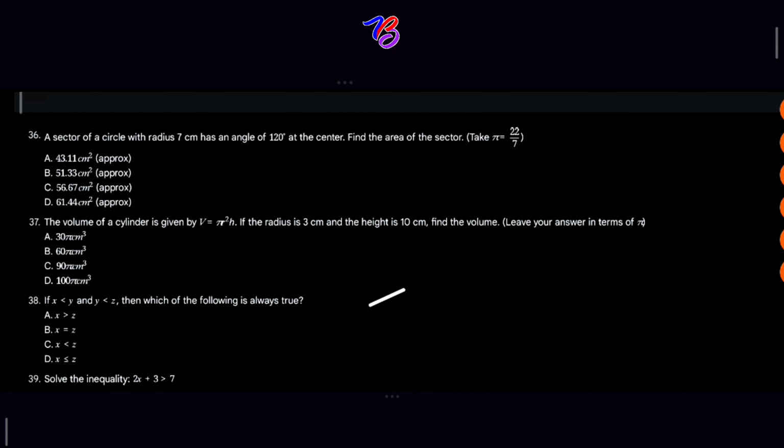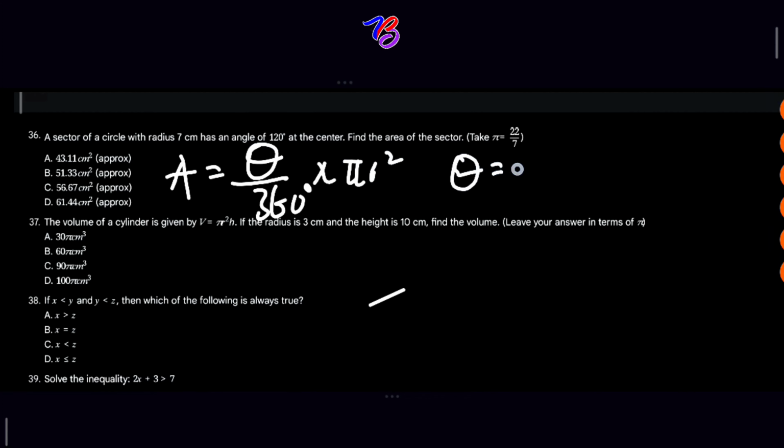Question 36. A sector of a circle with radius 7 centimeters has an angle of 120 degrees at the center. Find the area of the sector. Take pi to be 22 over 7. So if we are solving this, the area of a sector of a circle is given by the formula A is equal to theta over 360 degrees multiplied by pi r squared, where theta is the angle at the center in degrees, and r is the radius.